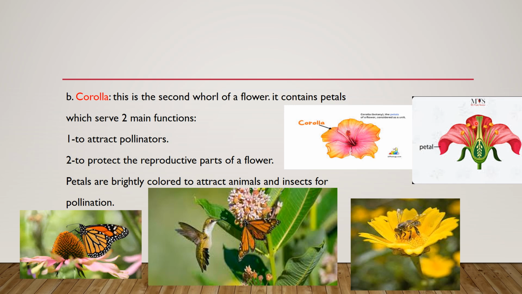These reproductive parts are protected by the petals. So another function of the petal is to protect the reproductive parts of the flower.